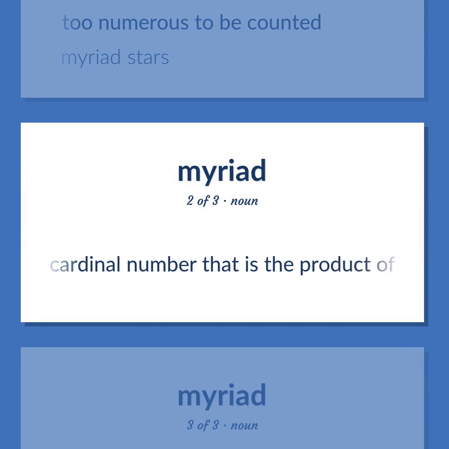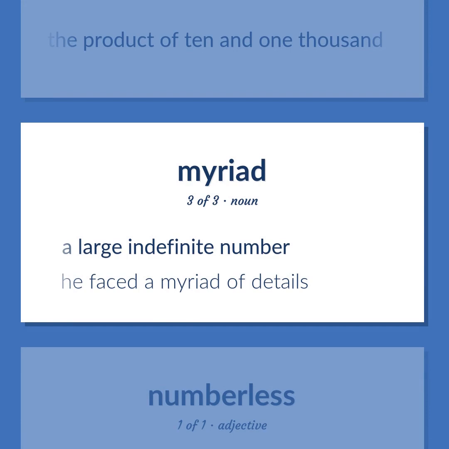The cardinal number that is the product of 10 and 1000. A large indefinite number. He faced a myriad of details.